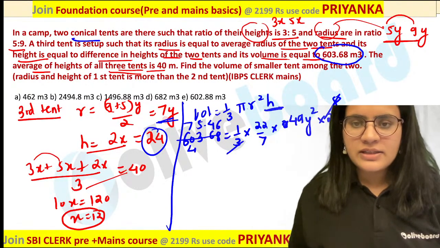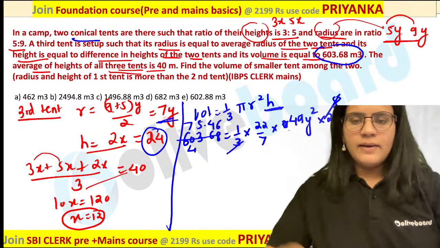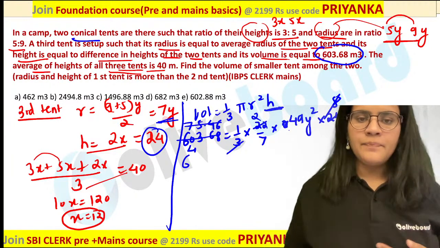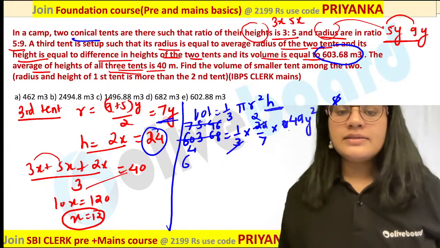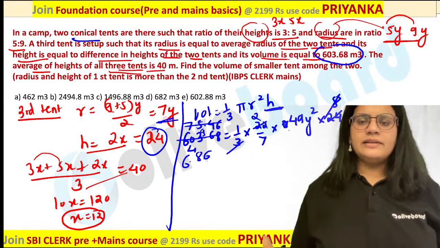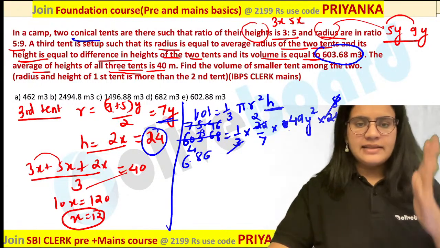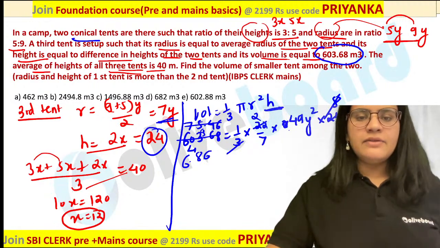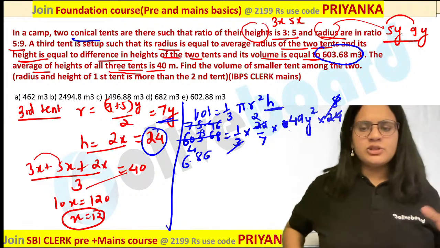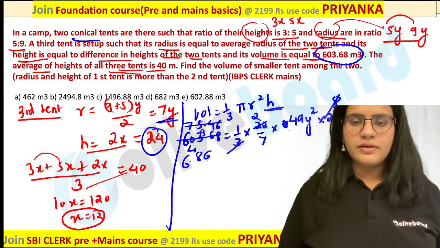Are you getting it? Now this value you can divide by 11. I think it is divisible by 11. So likewise you just divide this by 11. 11 twos are, this is 11 sixes are, 66. This is nothing but 9. Then you have 11 eights are and 6 are. Just check out. I think 6.86 would be the value. Likewise, you can just cancel it in the smaller part and tell me the value of y over here. Need not do the complete multiplication. Just do the cancellation part and tell me what value you are getting for y.